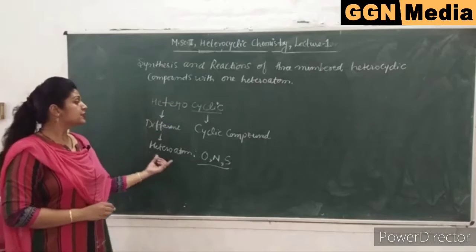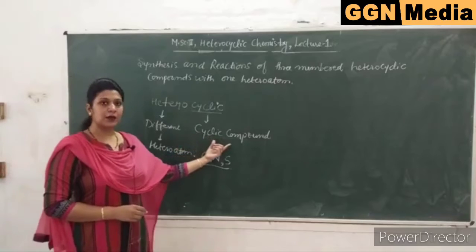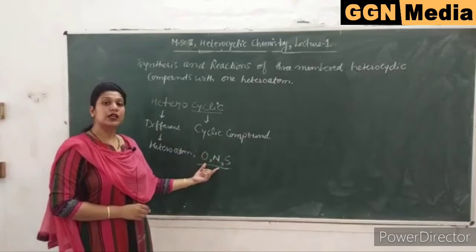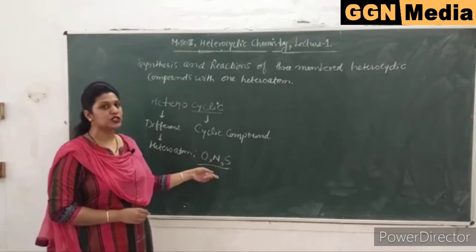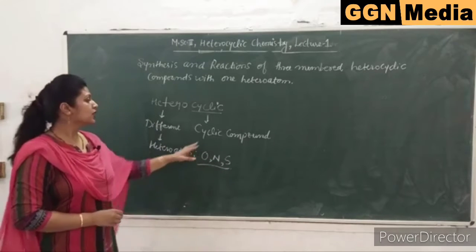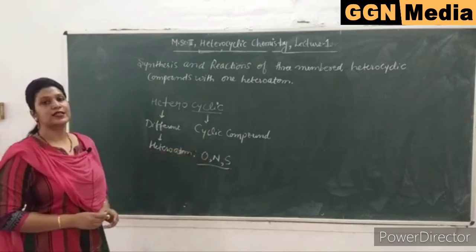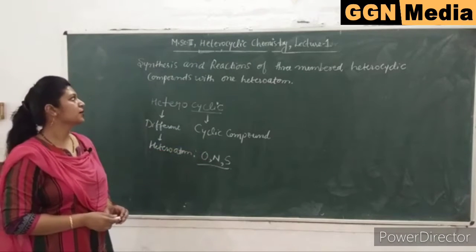So the study of cyclic compounds containing any of these heteroatoms, oxygen or nitrogen or sulfur, is known as heterocyclic chemistry.